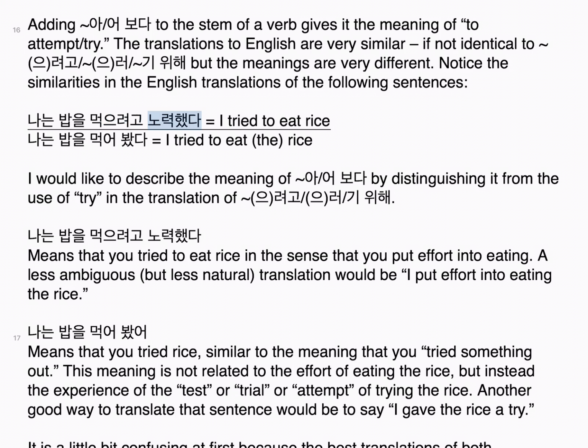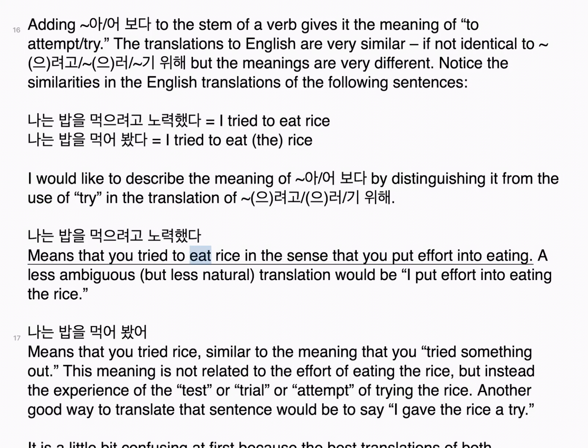Notice the similarities in the English translations of the following sentences. 나는 밥을 먹으려고 노력했다. Equal: I tried to eat rice. 나는 밥을 먹어봤다. Equal: I tried the rice. I would like to describe the meaning of 보다 by distinguishing it from the use of "try" in the translation of 으려고 or 기 위해.